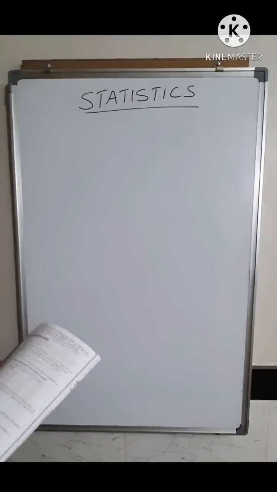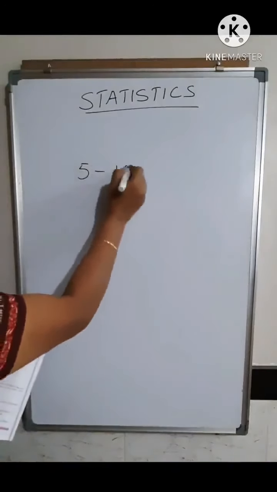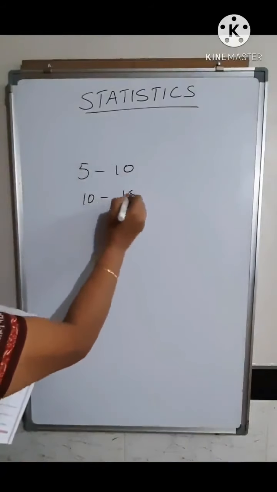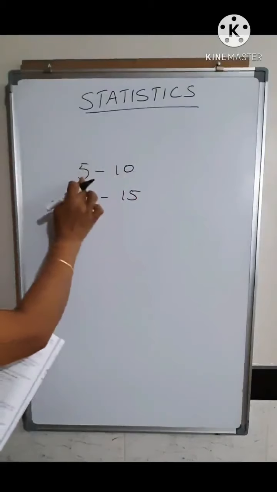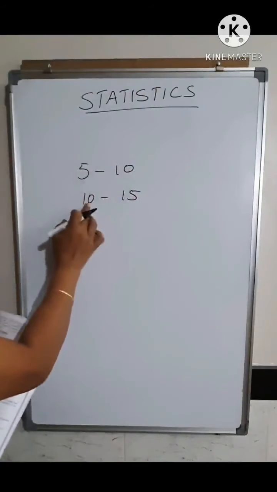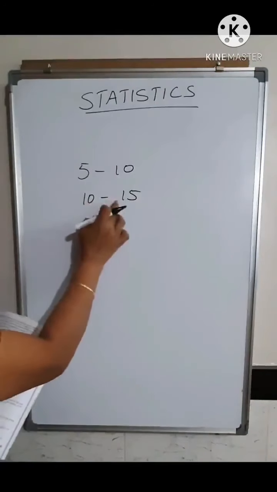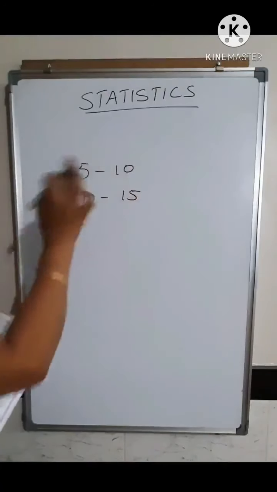Whenever you write a class, it may be from 5 to 10, or from 10 to 15. So this you call a class. All the scores from 5 to 9 will come under this, and all the scores from 10 till 14 will come under this group.